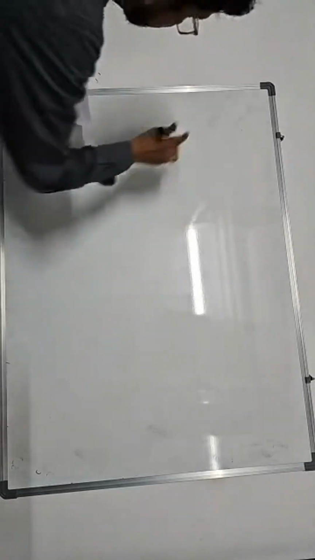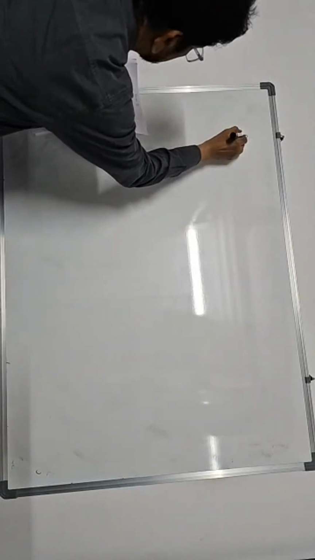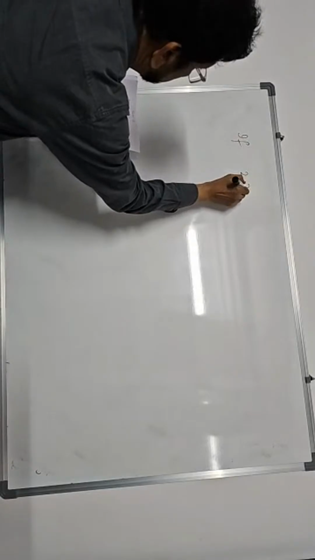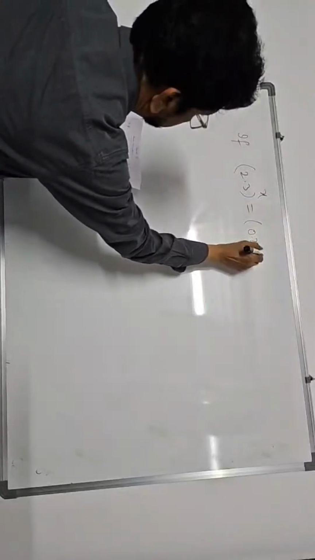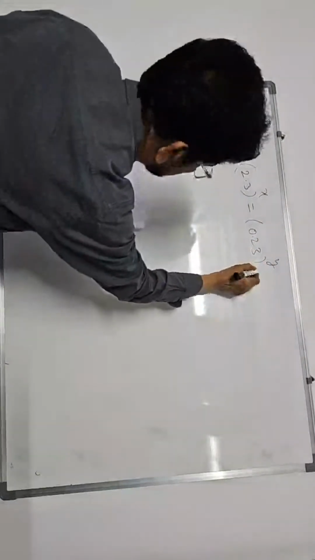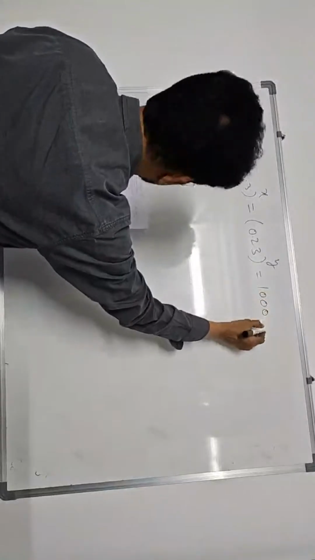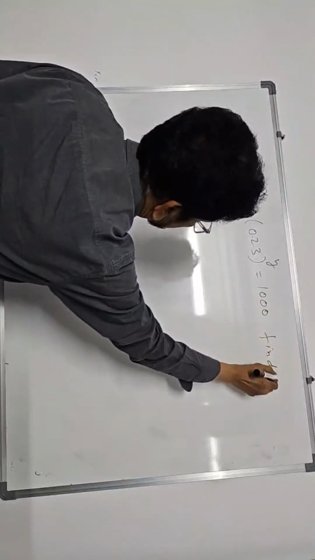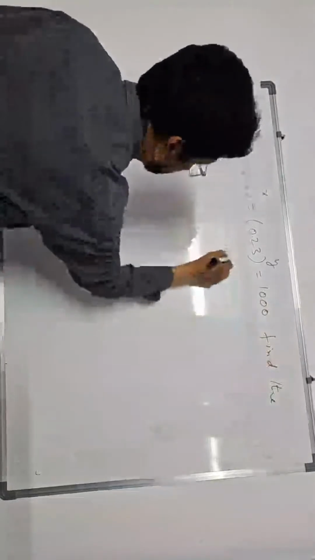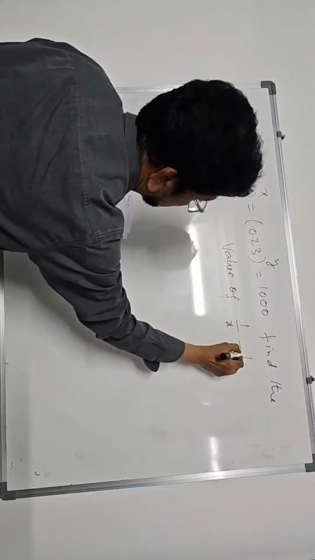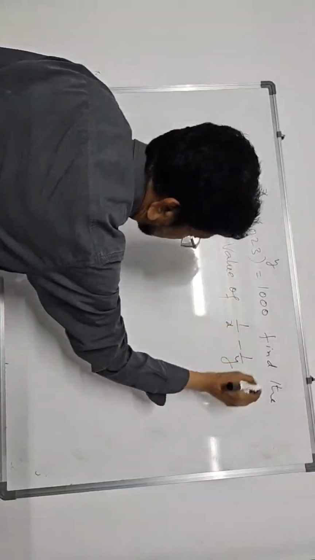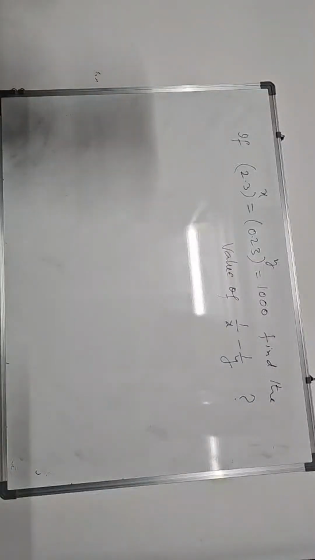Okay. In real numbers, a 10th class question, this is a simple one. If 2.3 power x is equal to 0.23 power y is equal to 1000, find the value of 1 by x minus 1 by y. This has already come 2-3 times in the annual exam.